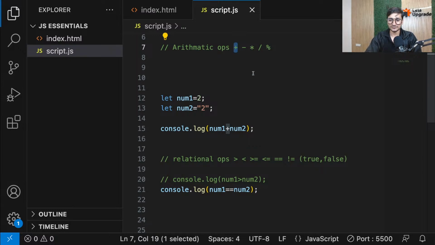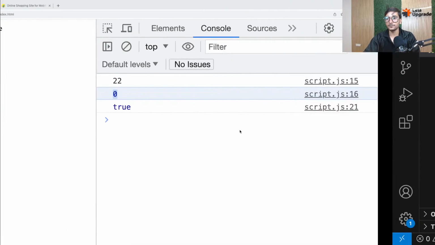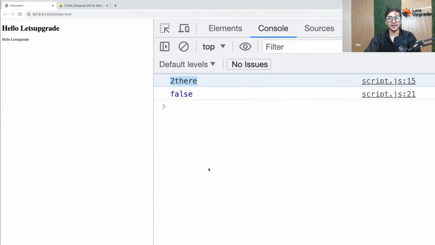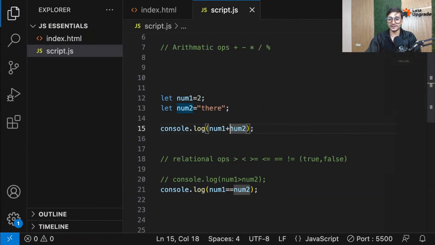Nothing else. Okay. If you write a letter, it will still be converted. See, now for example, let me show you. Instead of 2, if I have, let's say, a word like THER, something like that. Now if I do it, you'll see that yes, your 2 is converted to a string and you will see something like 2 there. See that? But now if you do minus, let's try minus here.